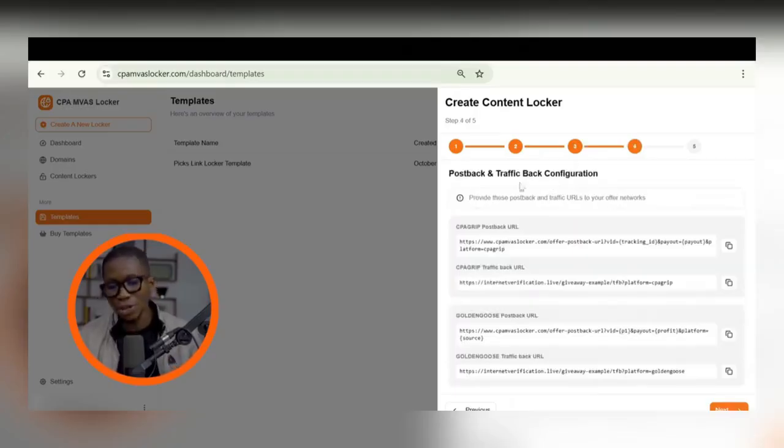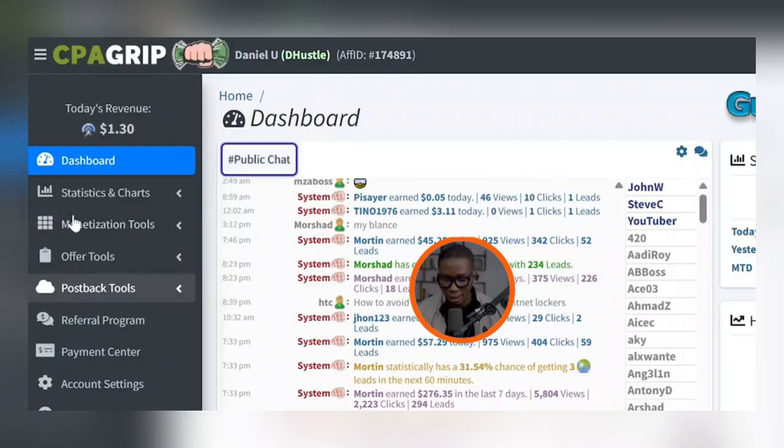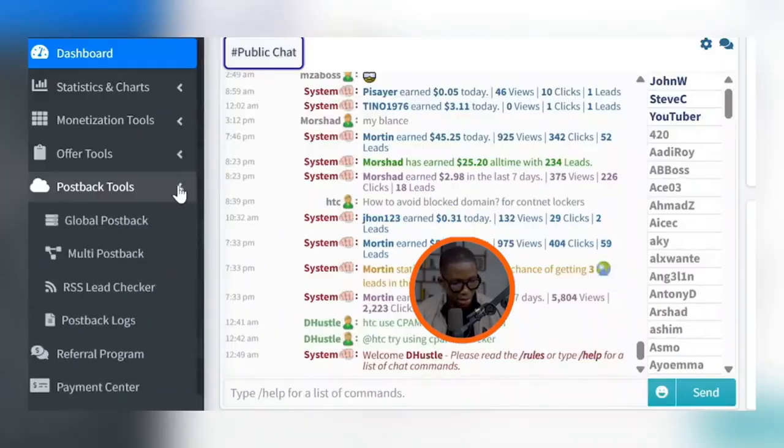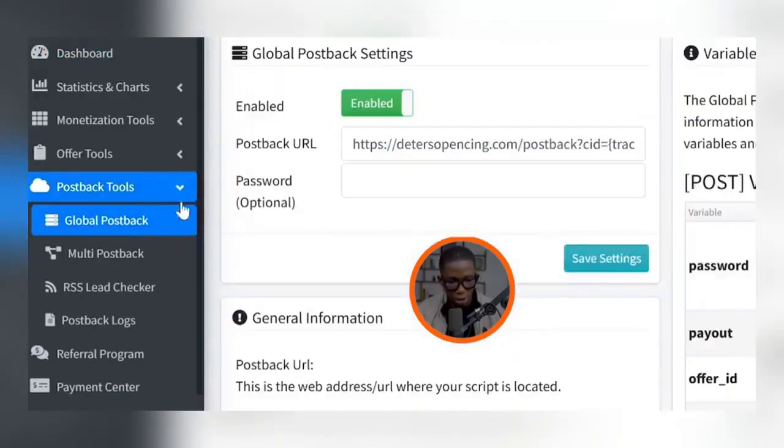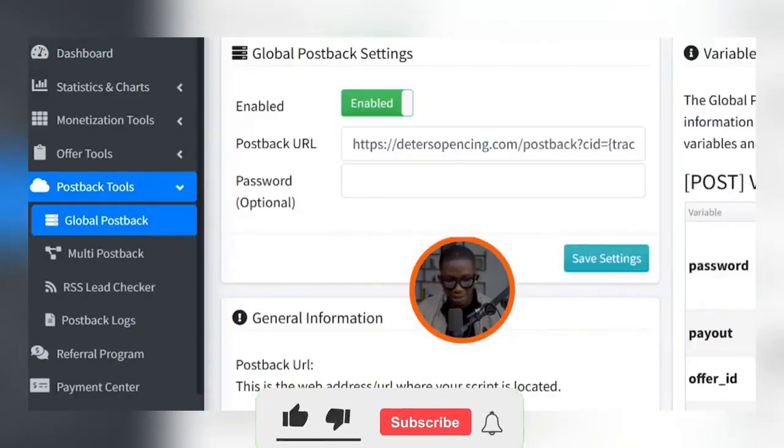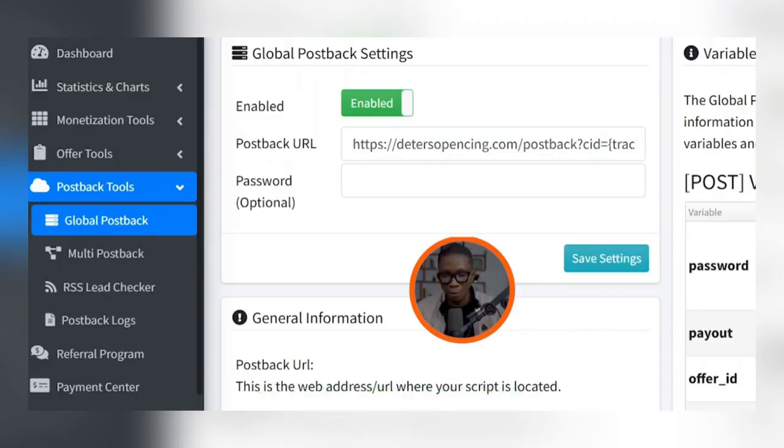And you can see that they've given us the post back and traffic back configuration. So CPA group post back URL, CPA group traffic back URL, it's giving us these URLs right here. So to set that up, you go into CPA group right here. You go to where it says post back tools here. Click on where it says post back tools. Go to where it says global post back right here. And when you go to where it says global post back, you can see that there is this thing here. So you want to change whatever is here. If yours is empty, you just paste. But mine, I've actually been doing this stuff. I'm going to have to change it.